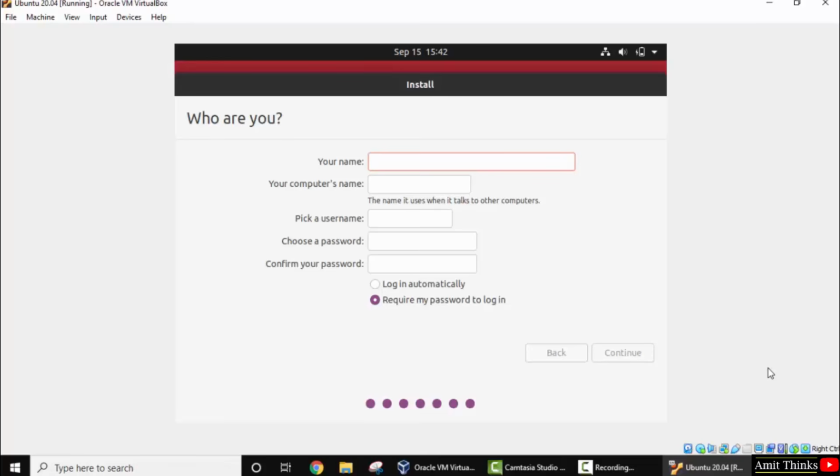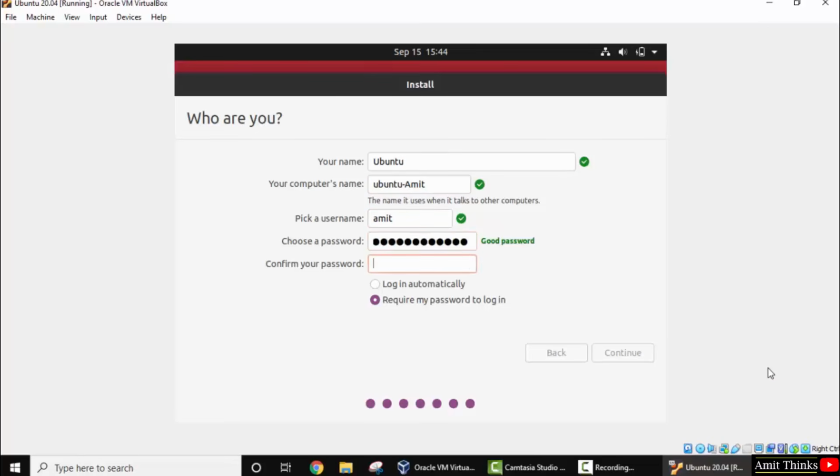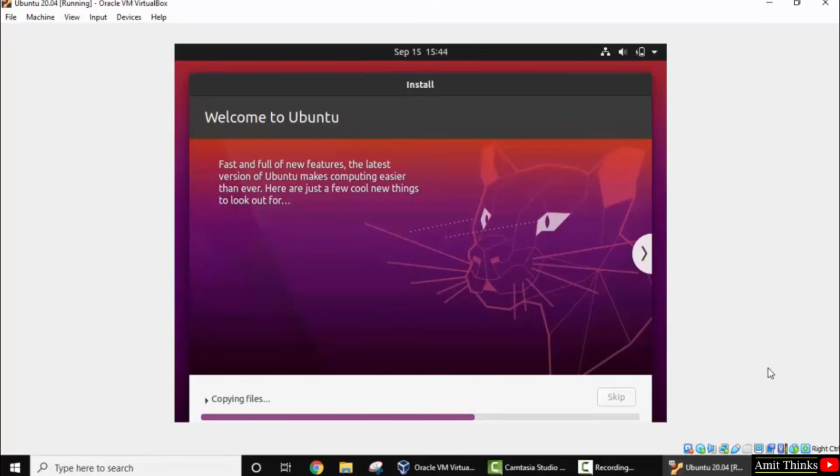Now you need to add the name, computer's name as well as username and password. Now I'll add the name of the system, Ubuntu. Password, let's type the password. Make a strong password. Now login automatically, require my password to login. Yes, I want a password. I'll click on continue. Now the final steps are going on.